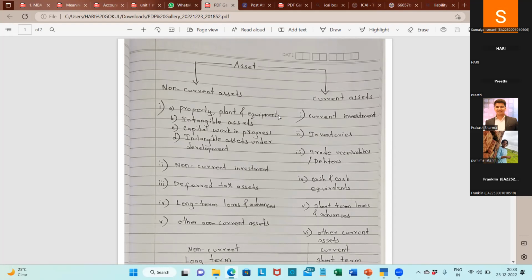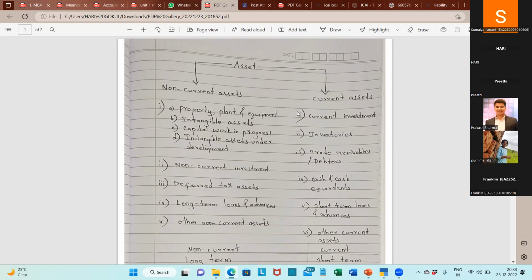It is a tangible asset which I can see, which I have installed in my office for constructing a car. I am a car manufacturing company, Hari Car Private Limited. I am manufacturing cars, so I have installed the equipment. So those things all come under property, plant and equipment. The tangible things which I can see with my bare eyes and touch and feel come under the classification property, plant and equipment. Okay.